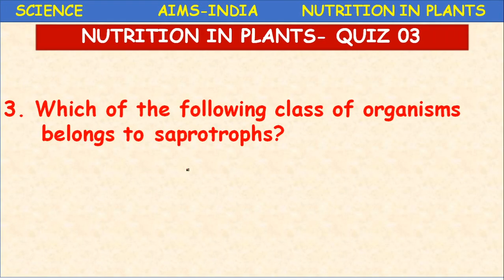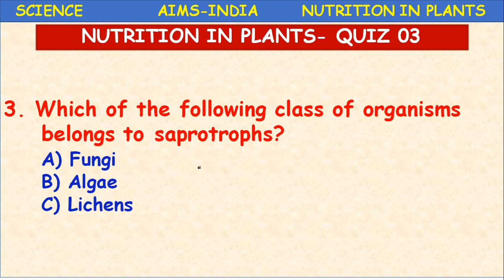Which of the following classes of organisms belongs to saprotrophs? Fungi, algae, lichens, bryophytes.